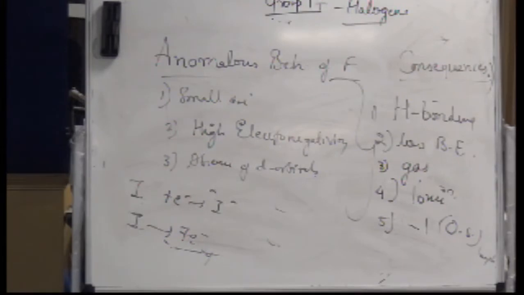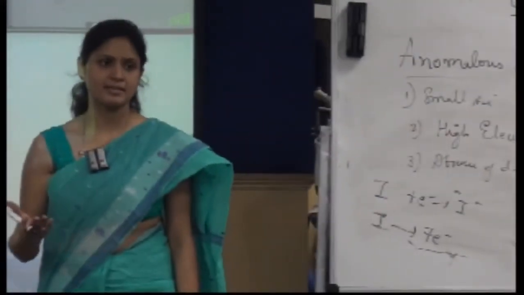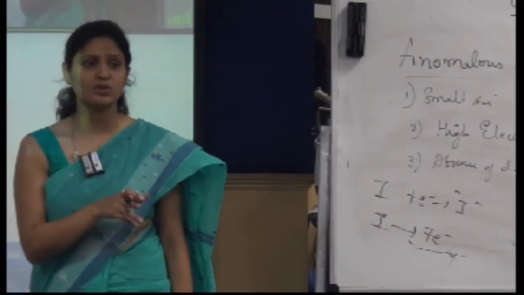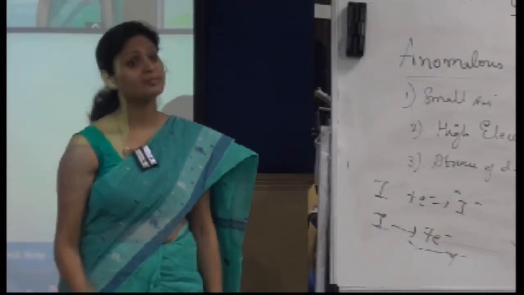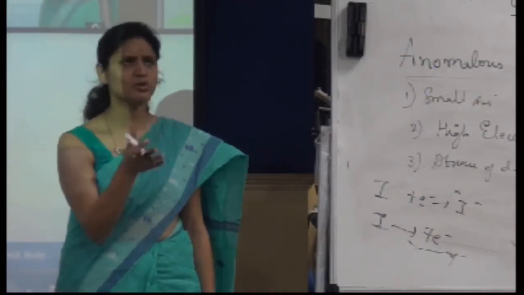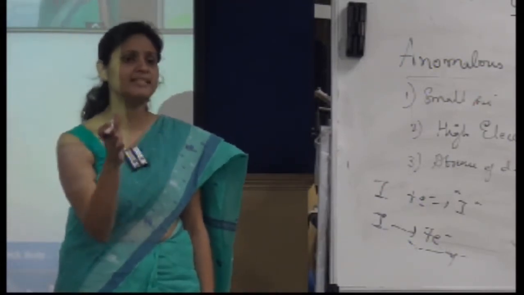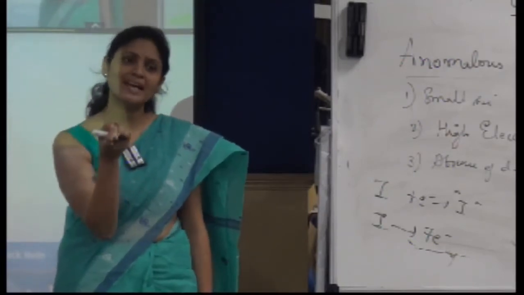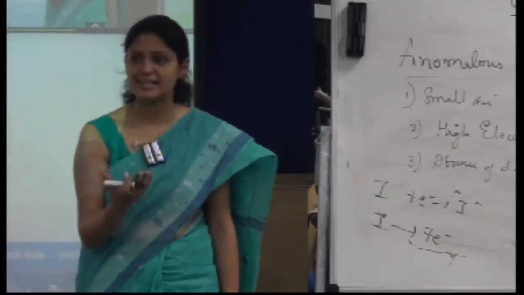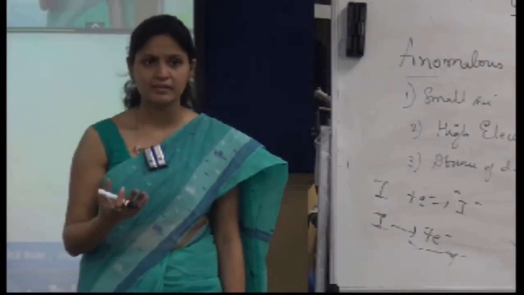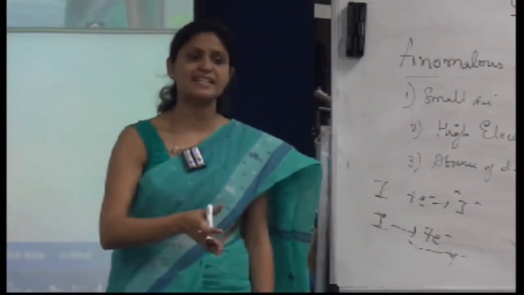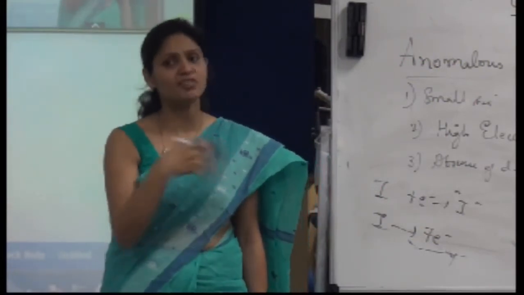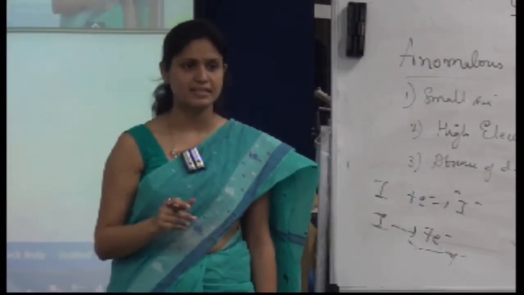So down the group the positive oxidation state increases, but in case of fluorine only the -1 oxidation state exists. Atomic size is increasing, and hence the electronegativity is decreasing, and hence it is behaving more like a metal, because a metal has the tendency to give away electrons, right? Obviously down the group size increases, and hence the effective nuclear charge is decreased, right?